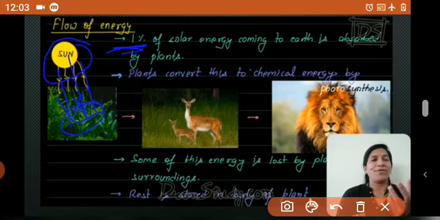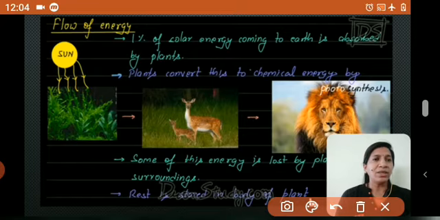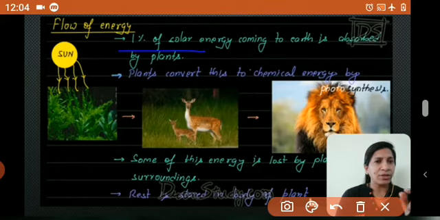How much of solar energy is used by plants? What is the percentage? Only 1% of solar energy is used by the plants. Very good. Then next what? Plants convert this to chemical energy by photosynthesis. So first of all, 1% of solar energy is used by plants.